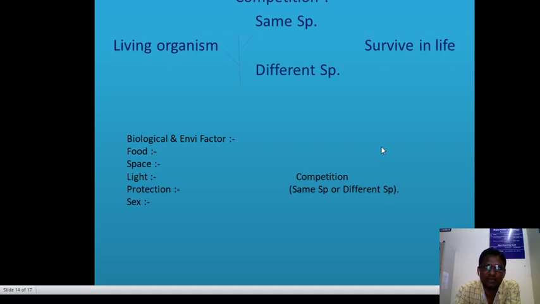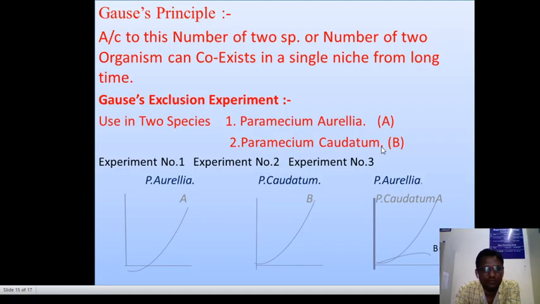These are the various factors responsible for the competition of living organisms of the same or different species for survival of life. Then Gause's principle, according to this, two species or two organisms cannot coexist in a single niche for a long time. Gause's competitive exclusion experiment used two species, Paramecium aurelia and Paramecium caudatum.